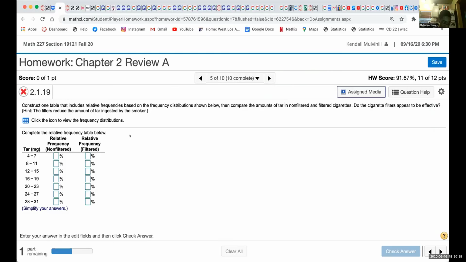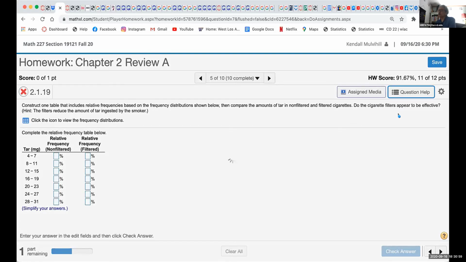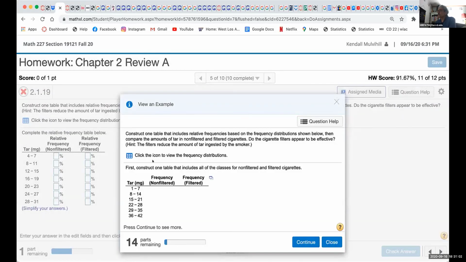Hold on. Like I said, you can post those questions in the discussion forum or take a look at the question help. It was chapter 2, review A, question 5. If you click on question help, and then it says view an example. As you can see, this is a different problem, but it's a very similar problem.